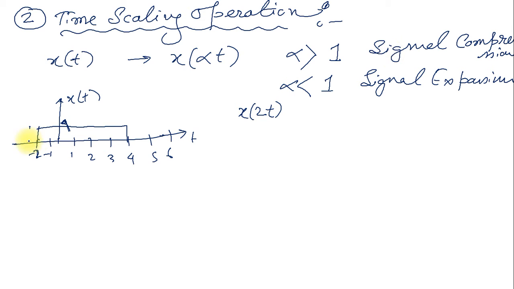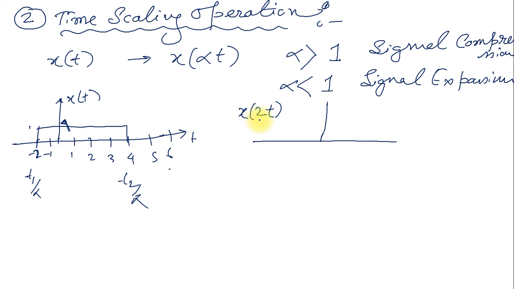So here in the concept of 2t, alpha is greater than 1, since 2 is greater than 1. So the signal compression basically happens. The signal is the same, but the time axis is compressed. How is this expressed? We need to divide the time by alpha. Say this one is t1, this one is t2. So the modified time is t1 by alpha and t2 by alpha.